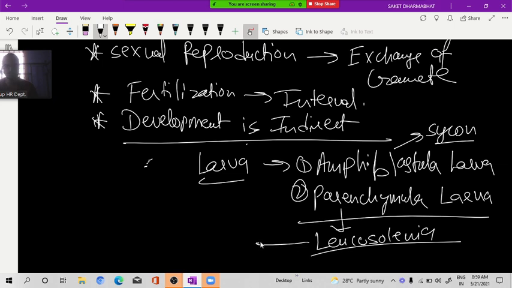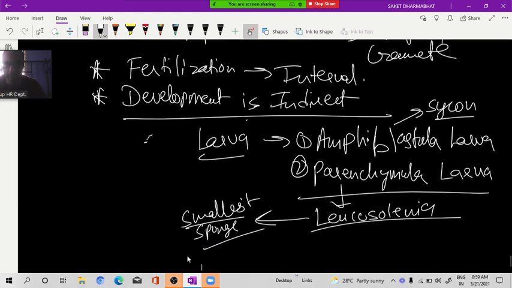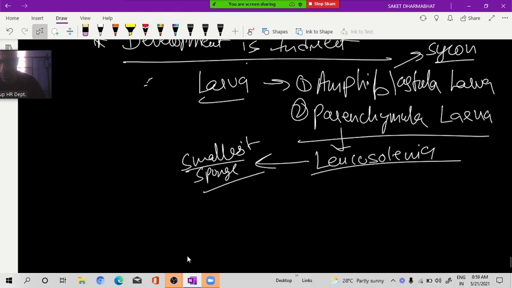It is the smallest sponge. The smallest sponge is what? Leucosolenia. Clear or not? Yes, sir. So development is indirect, and these two are the main larvae: amphiblastula and parenchymula.